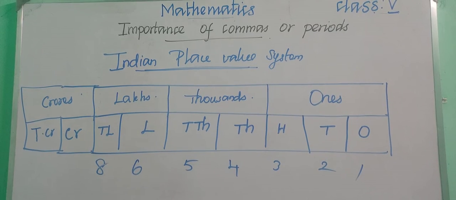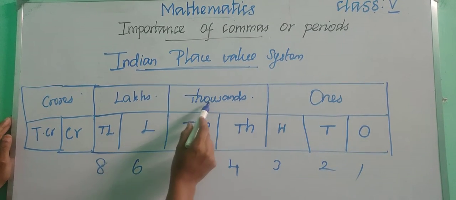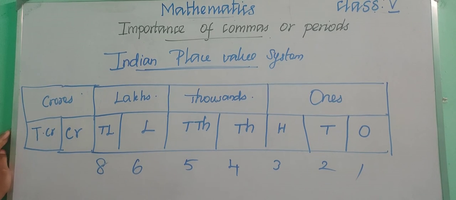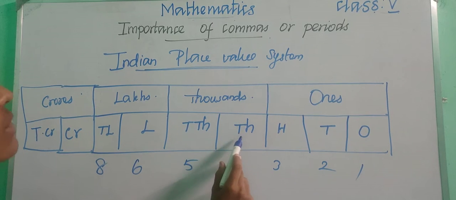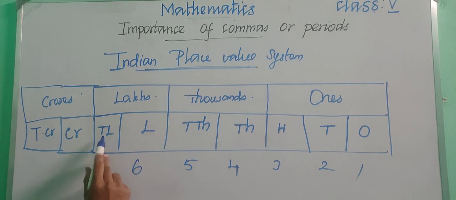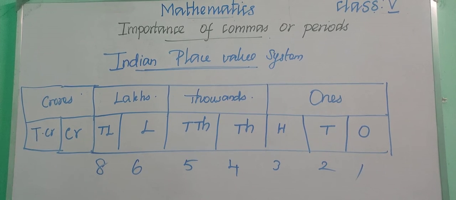Okay children, so what are all the periods in the Indian place value system? Ones, thousands, lakhs and crores. And what are all the place values in the Indian place value system? Ones, tens, hundreds, thousands, 10,000s, lakhs, 10 lakhs, crore and 10 crore. Okay children, so we are going to use the comma by using the Indian place value system.